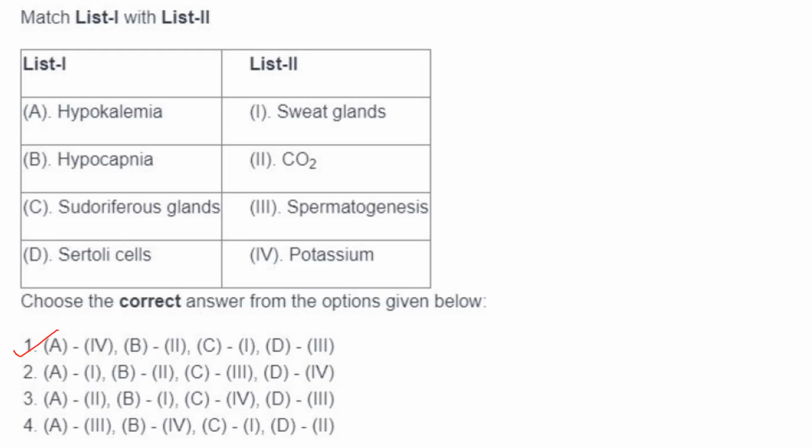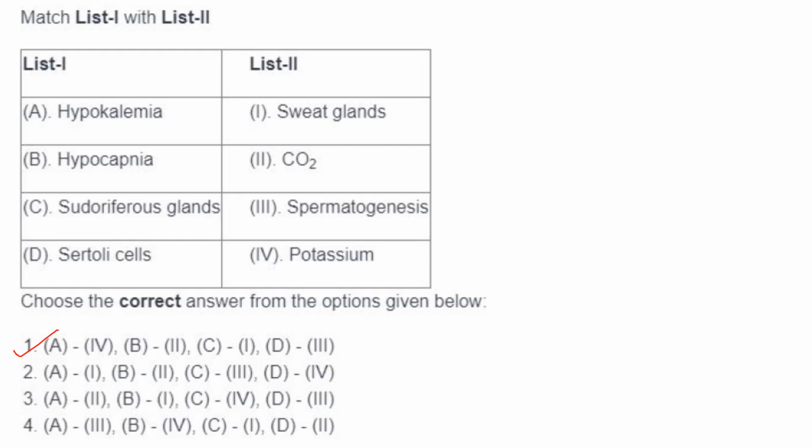Okay, we will see. What is hypocapnia? Hypocapnia, it is where carbon dioxide levels in the blood are lower than the normal condition. So B2. Then sudoriferous glands. They are known as sweat glands and they are found in the skin. So C will be 1.